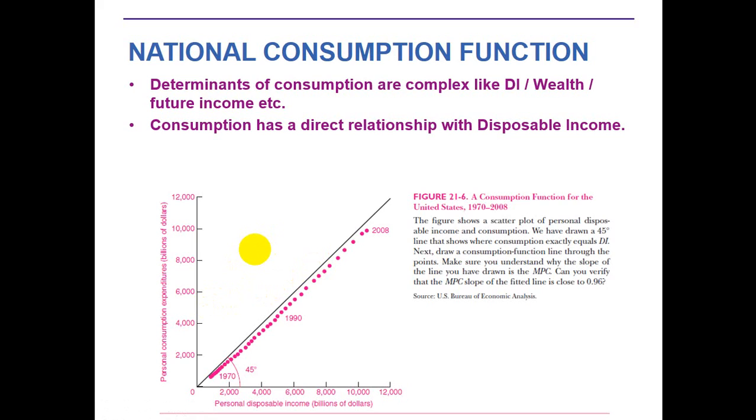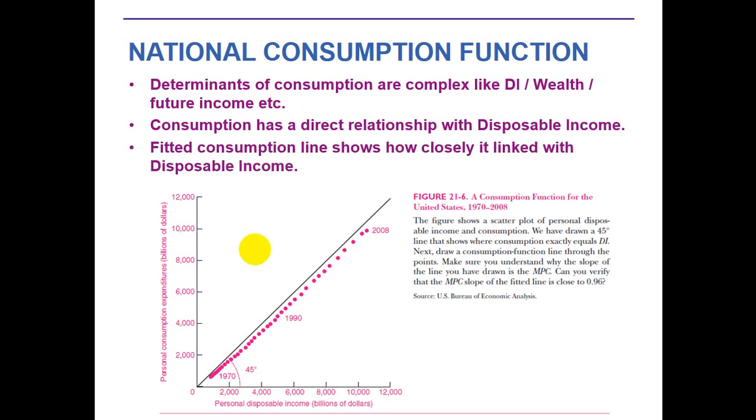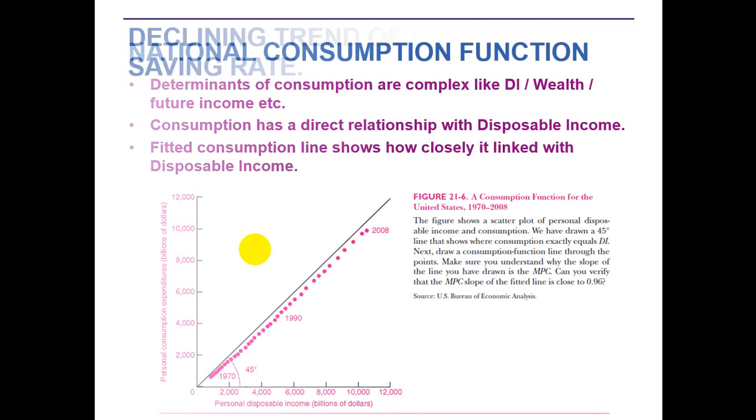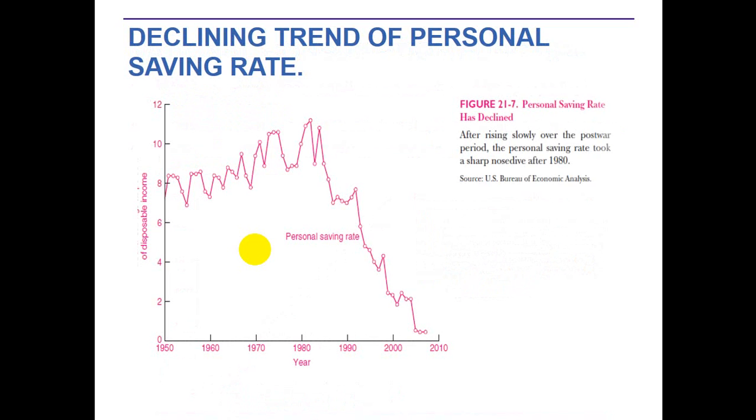If there is a decrease in your disposable income, the consumption expenditures also decrease. So this relationship is known as a direct or positive relationship. The fitted consumption line shows how closely it is linked with disposable income.